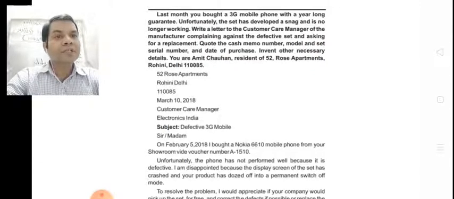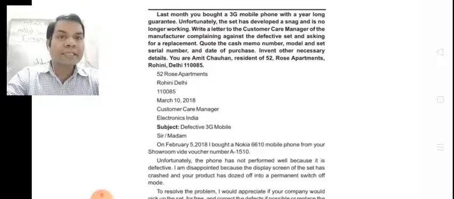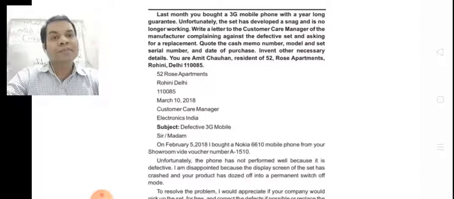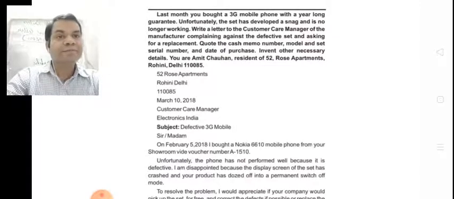Write a letter to the customer care manager of the manufacturer complaining against the defective set and asking for a replacement. Quote the cash memo number, model and set serial number, and date of purchase. Invent other necessary details. You are Amit Chauhan, resident of 52 Rose Apartments, Rohini, Delhi 110085.